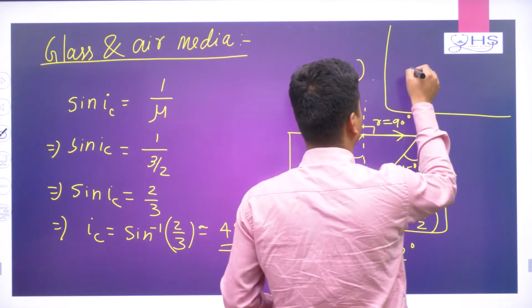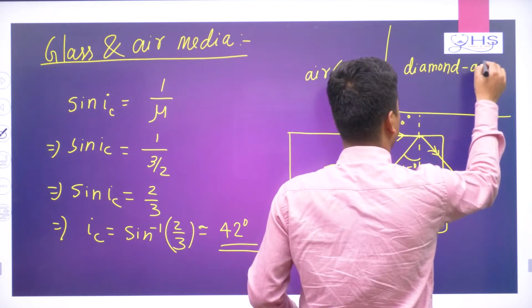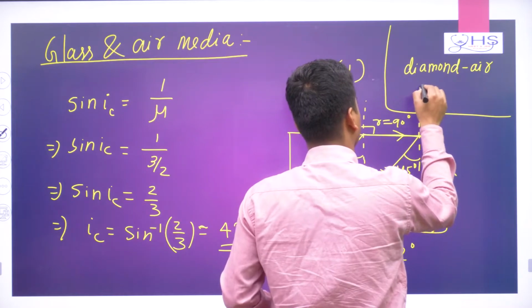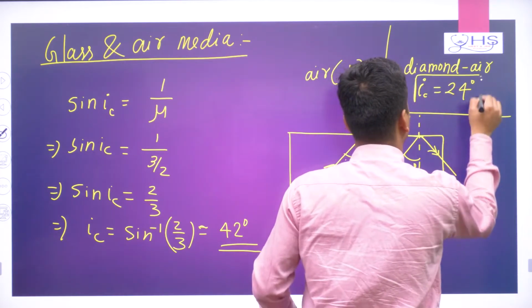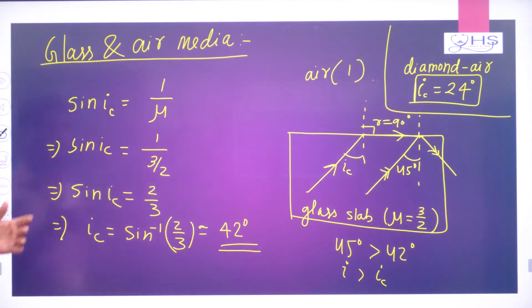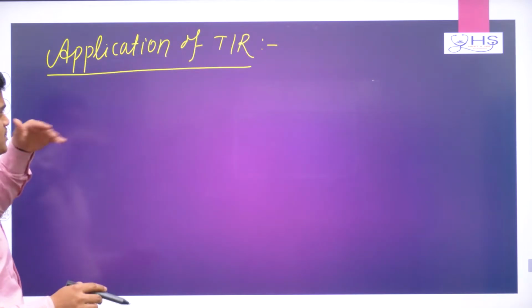Similarly, if I take a diamond-air media, then in diamond-air media the critical angle value is 24 degrees. So, diamond-air media, 24 degrees. Now, the applications of TIR, remember.